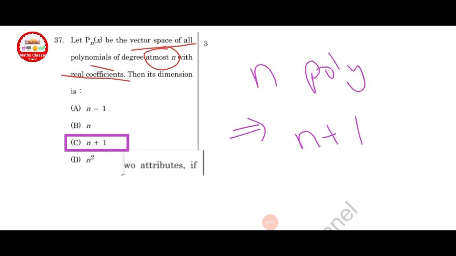Let Pn of x be the vector space of all polynomials of degree at most n with real coefficients, then its dimension? For polynomials of degree n, what is the dimension? It is n plus 1. If n is given, the dimension is n plus 1.